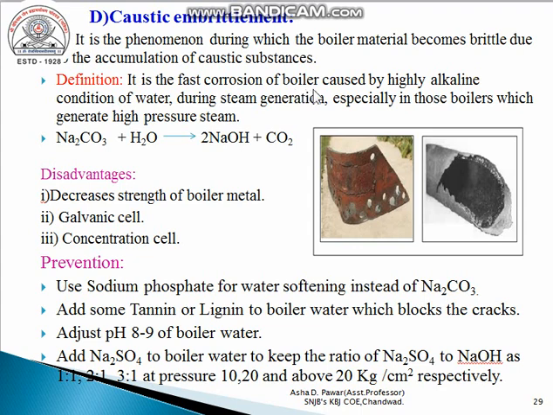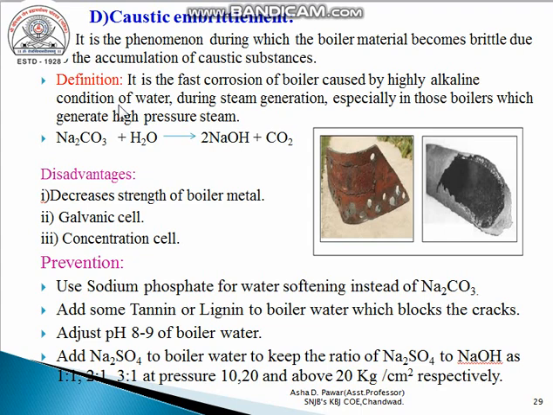It is the fast corrosion of the boiler caused by the highly alkaline condition of water during steam generation, especially in those boilers which generate high pressure steam. It means caustic embrittlement happens only in boilers having very high steam pressure, and it happens in an alkaline, that is basic, medium.